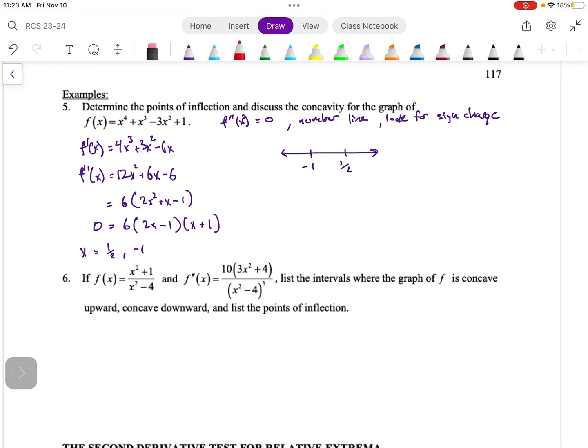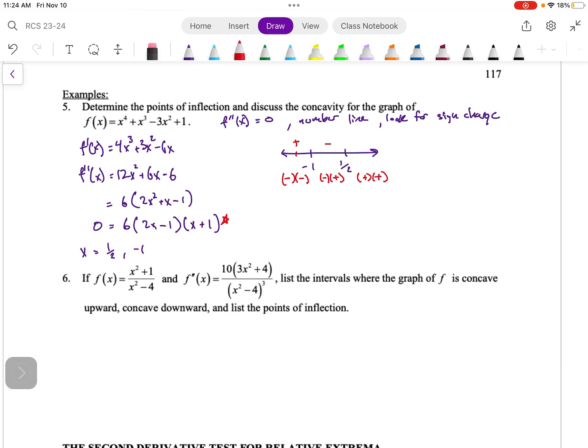And now I'm going to plug in numbers around this into my second derivative. If I plug in something less than -1, say -2, I'm going to get a negative times a negative, and that would come out to be a positive. If I plug in something between -1 and 1/2, 0 is going to be great here. I'm going to get a negative times a positive. That's going to come out to be negative. And after 1/2, I'll plug in something like 1, and I'll get a positive